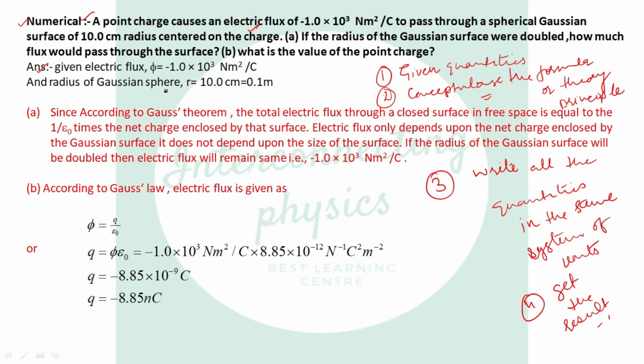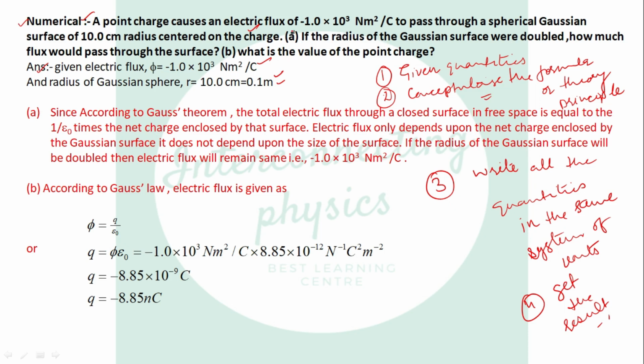Now you see here we are given with flux, which is minus 1.0 into 10 raised to power 3 Newton meter square per coulomb. And we are given with radius, which is 10 centimeter. So convert this into meter because this should be in SI, which is 0.1 meter. Now it is talking about a spherical Gaussian surface of radius, so it means it is the case of electric field due to spheres.